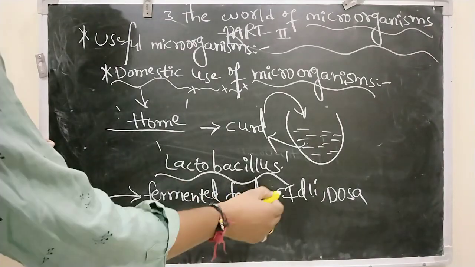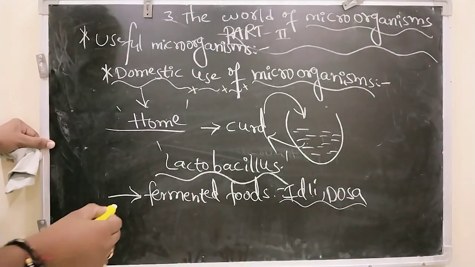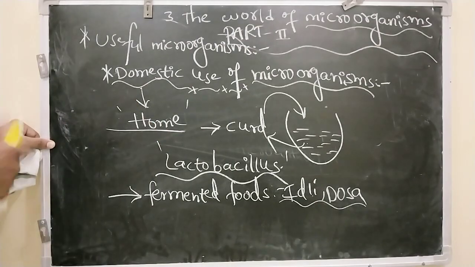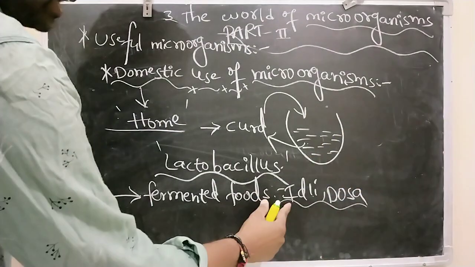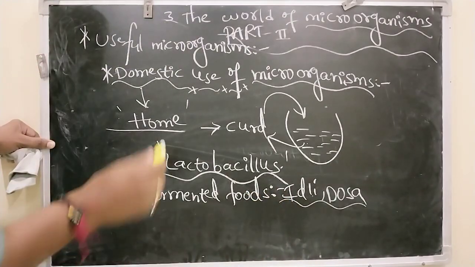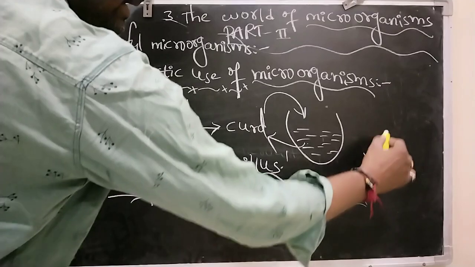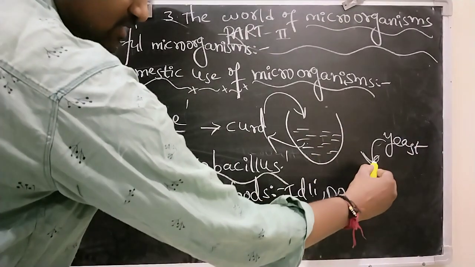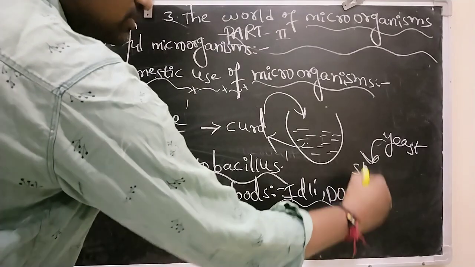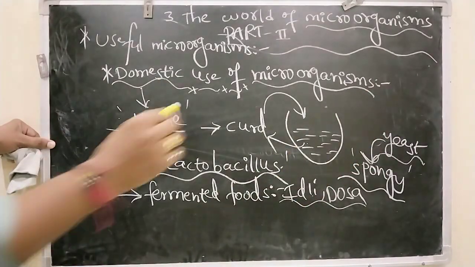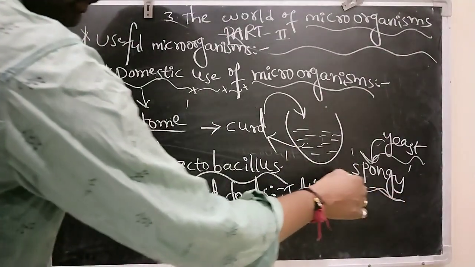Generally, to prepare such food items, we have to prepare the dough the day before. For the food item to become fermented, we have to add a little amount of yeast. Whenever we add it, the food item becomes spongy in nature. So here yeast is the microorganism responsible for making the food spongy.